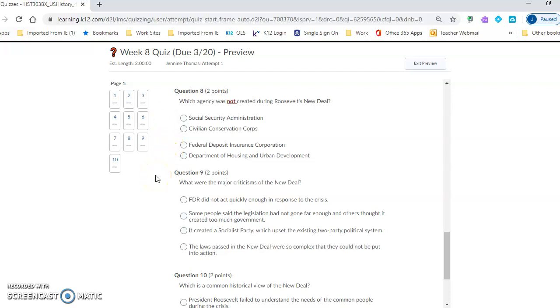Question 9. What were the major criticisms of the New Deal? FDR did not act quickly enough in response to the crisis. Some people said the legislation had not gone far enough, and others thought it created too much government. It created a socialist party, which upset the existing two-party political system, or the laws passed in the New Deal were so complex that they could not be put into action.